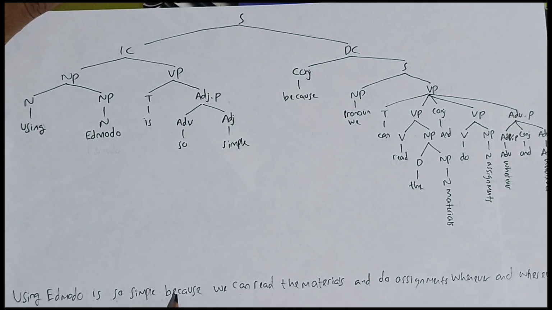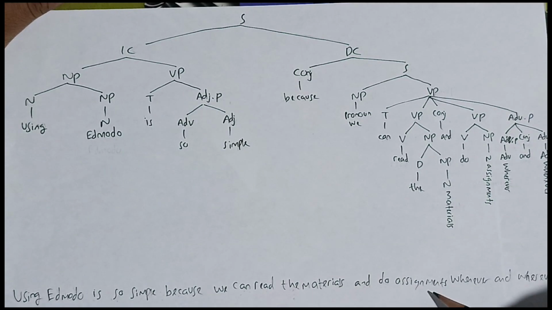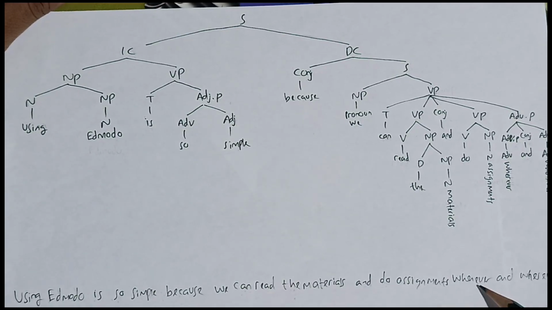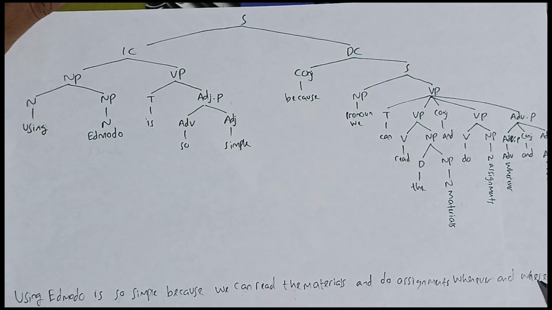So "using" is a noun, "of Edmodo" is a noun phrase, "is" is tense, "so" is an adverb, and "simple" is an adjective. "Because" is a conjunction, "we" is a pronoun. "Can" is tense, "read" is a verb, "the" is a determiner, "materials" is a noun phrase, "and" is a conjunction, "do" is a verb, "assignments" is a noun phrase, "whenever" is an adverb phrase, "and" is a conjunction, and the last one, "whenever", is an adverb phrase.